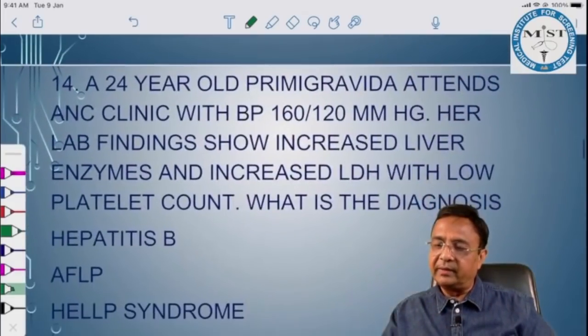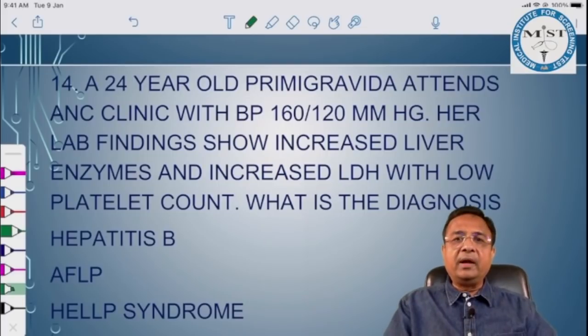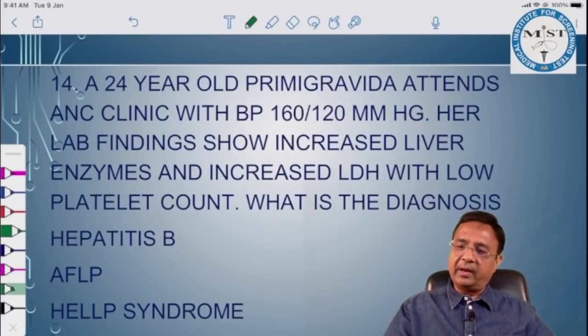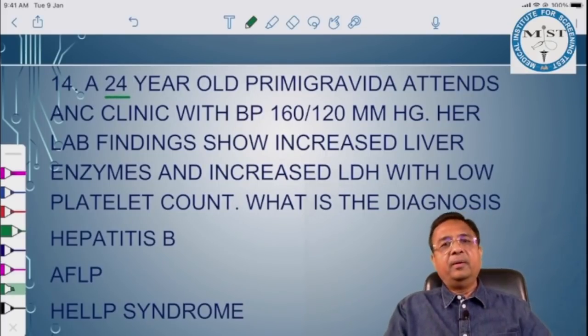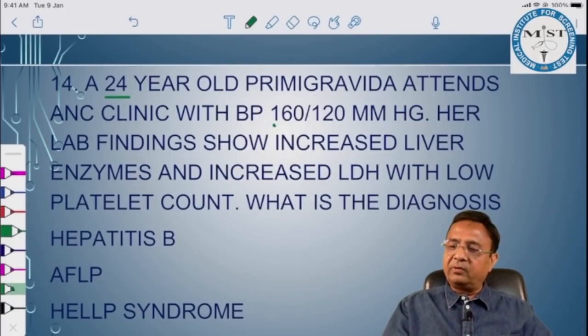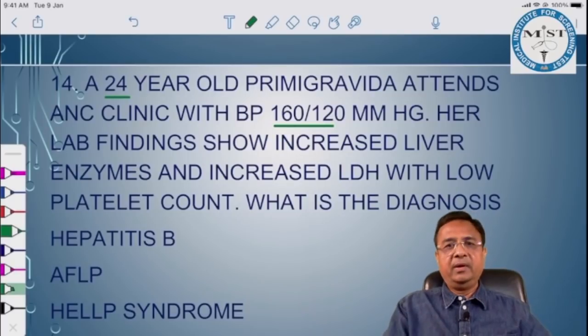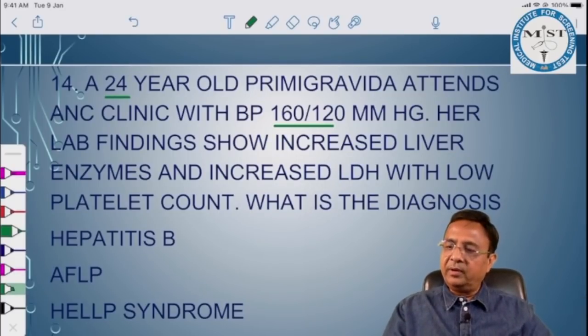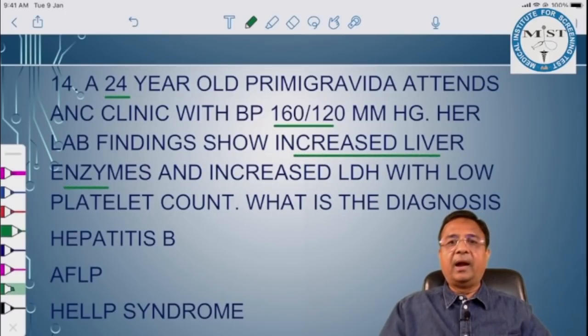All these criteria. A 24-year-old primigravida, her age is 24 years, attends antenatal clinic with BP 160 by 120. Her lab findings show increased liver enzymes, increased LDH with low platelet count.